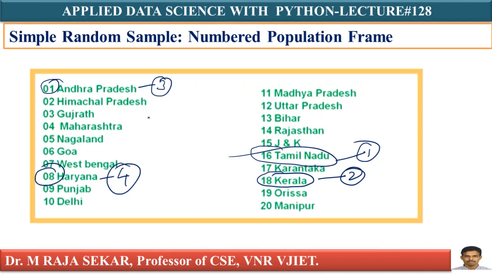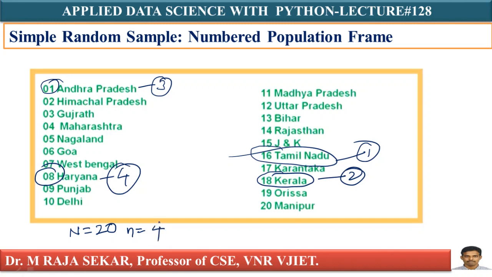Therefore, what can I say? I have selected these 4 states with the help of this particular random table, isn't it? This is the way to use a random table to choose a sample from the population. I have selected a sample of 4 states from this population of 20 states. Here the population size is the number of states. What is my population size? Capital N. Usually capital N indicates population size. How many states? There are 20 states. What is my sample size? Sample size is indicated with small n, that is 4, isn't it?